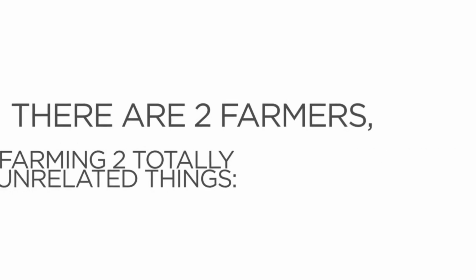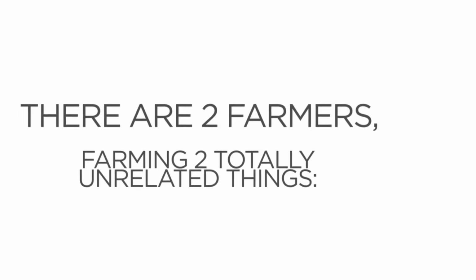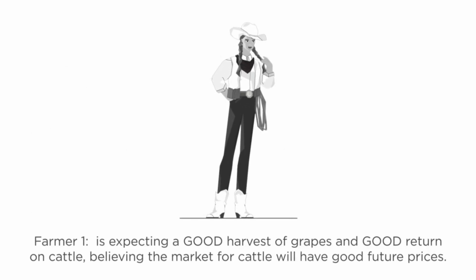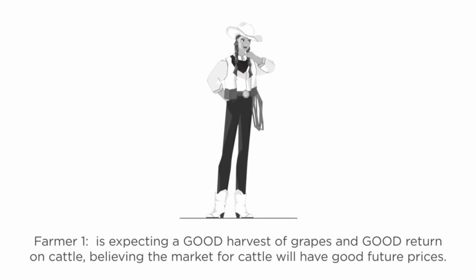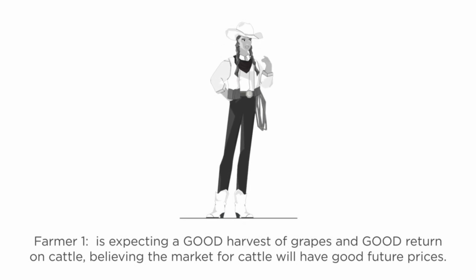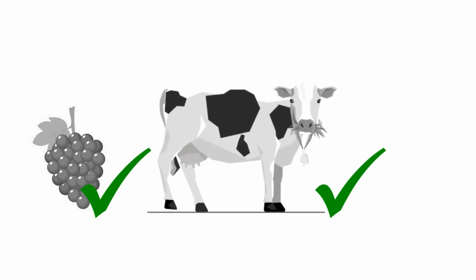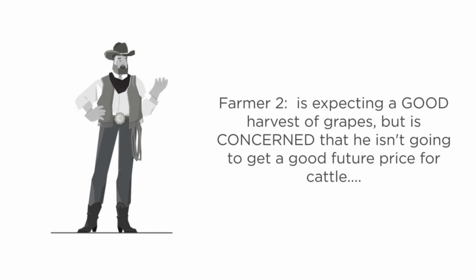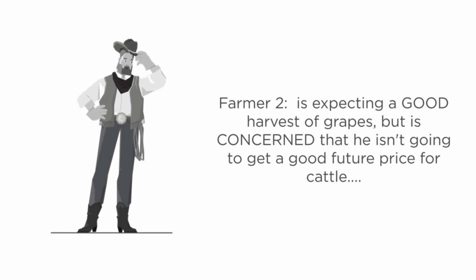There are two farmers farming two totally unrelated things, grapes and cattle breeding. Farmer 1 is expecting a good harvest of grapes and a good return on cattle, believing the market for cattle will have good future prices. Farmer 2 is expecting a good harvest of grapes, but is concerned that he isn't going to get a good future price for cattle.